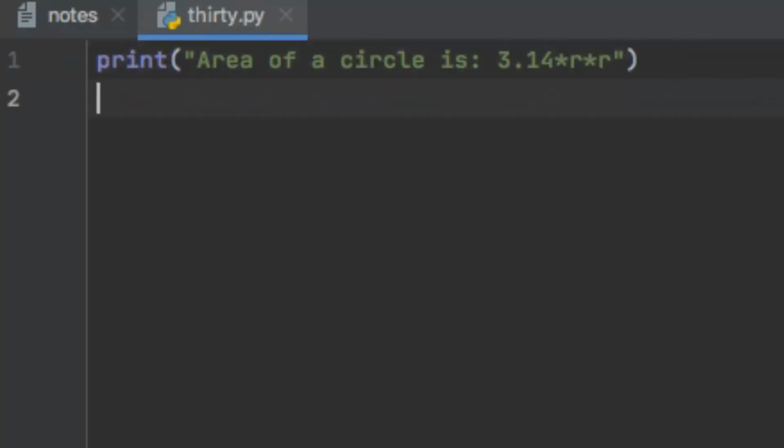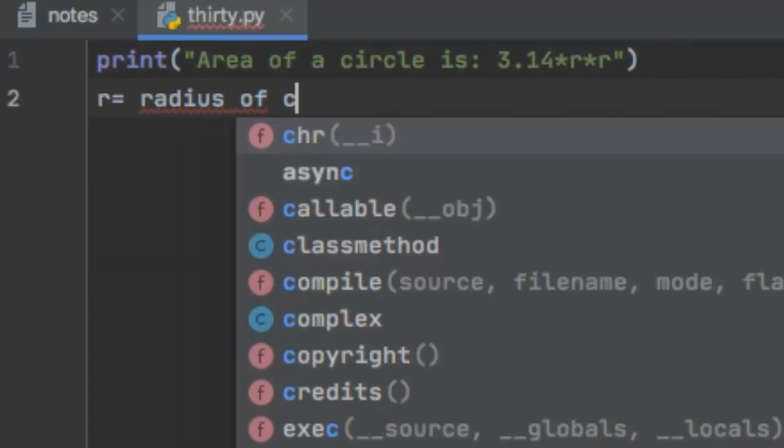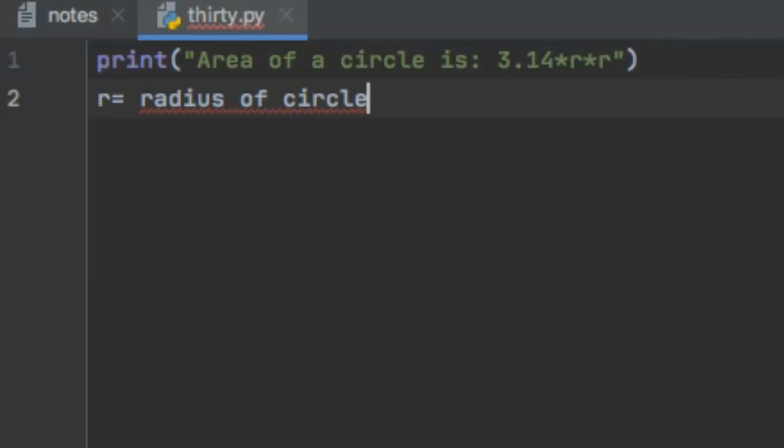So what we can do is I can say r is equal to radius of circle, okay, but I want this to be a comment only for the reference, so I'll prefix it with a hash sign and Python immediately knows that this particular statement is not to be executed, but it will only be referred to by the user or by the coder, right? So it is as simple as that.